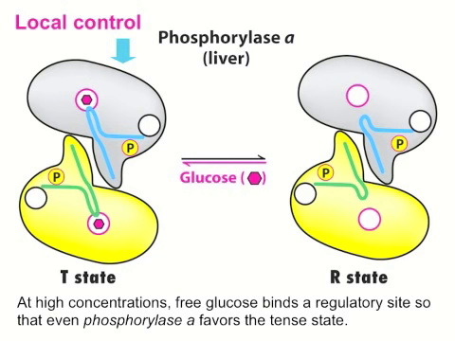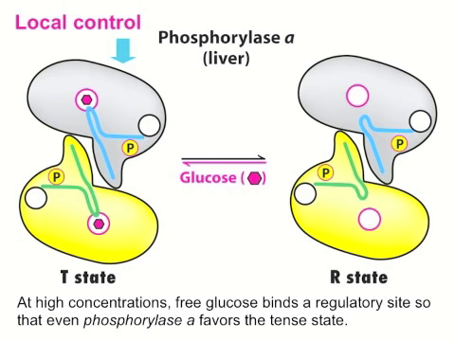And so glycogen phosphorylase A in the liver responds to the high level of glucose by favoring the T state and also dephosphorylation of the serine residue.